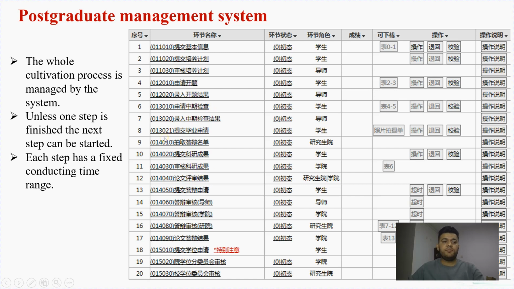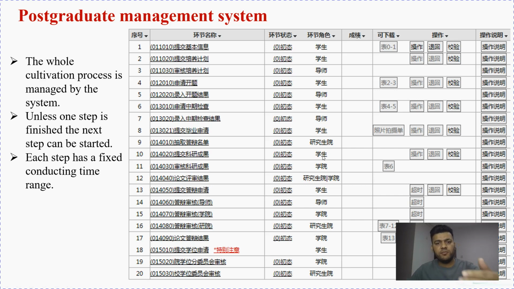This is the management system of our graduate college. If you have any other questions, you can ask your head teacher or talk with me. The first step the student fills, the second also the student, the third your supervisor approves, the fourth the student, the fifth your supervisor, the sixth the student, the seventh your supervisor, and the eighth the student.